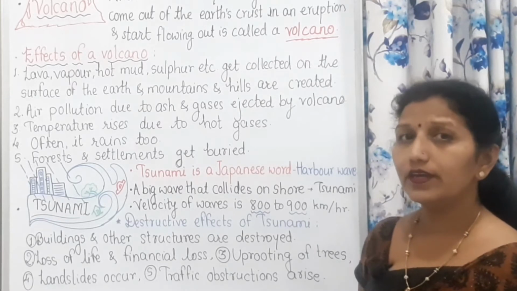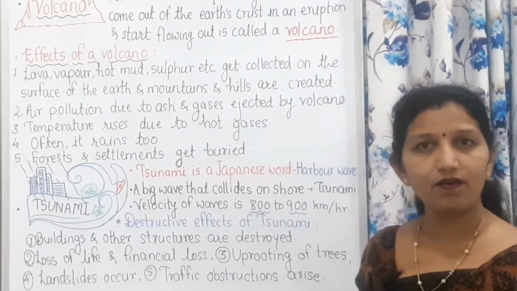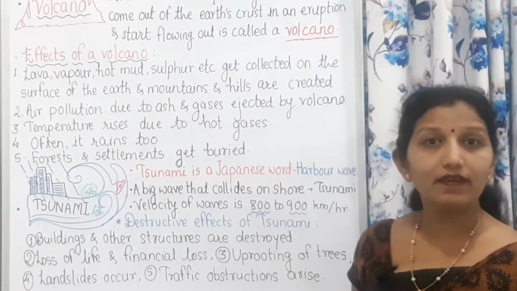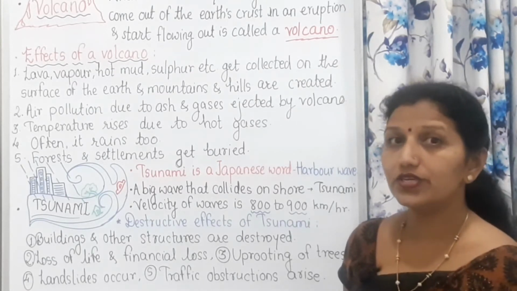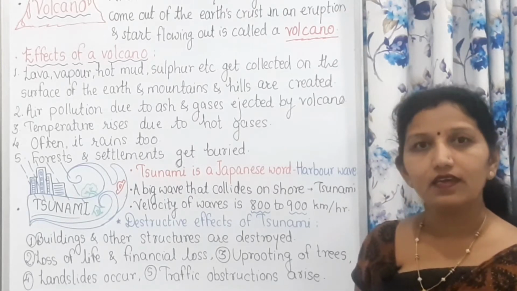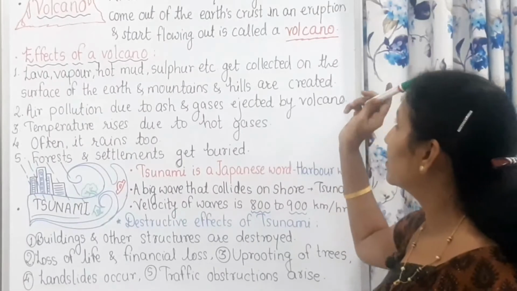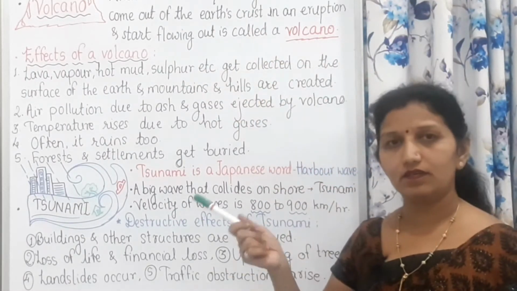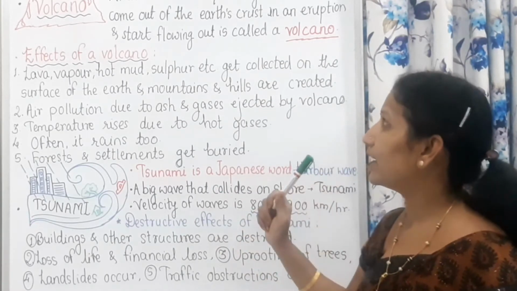Children, we have seen that these volcanoes occur at the surface of the Earth, but on the Earth there are oceans, seas also, and volcanoes occur in the seas or oceans also. At the bottom of the sea also there is an eruption, and because of the eruption the same thing occurs.